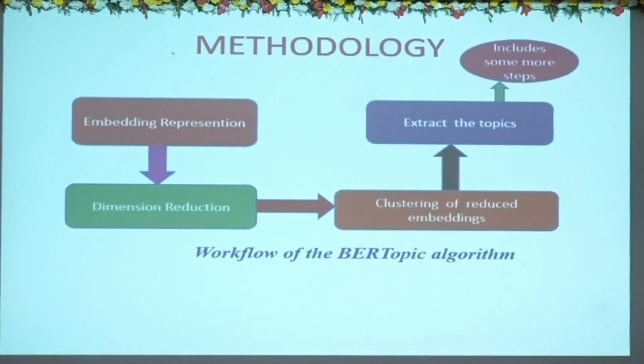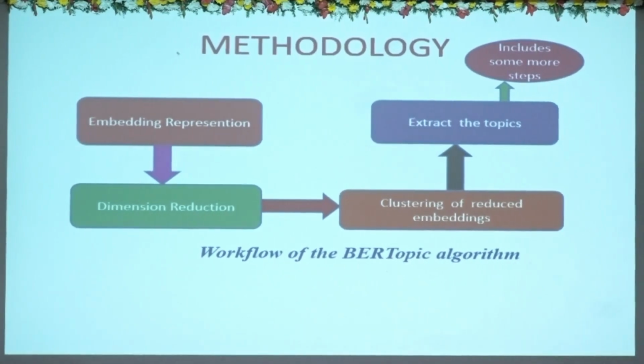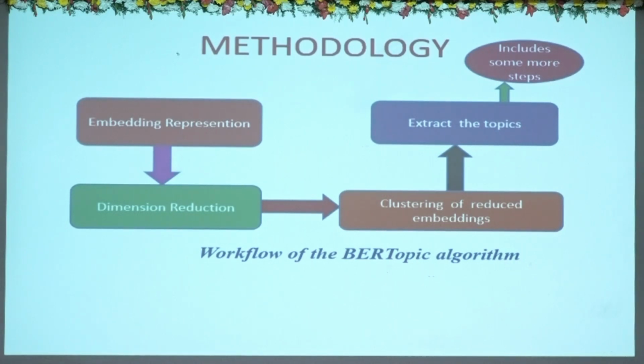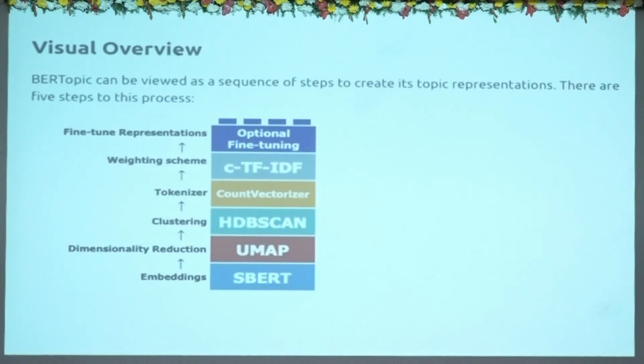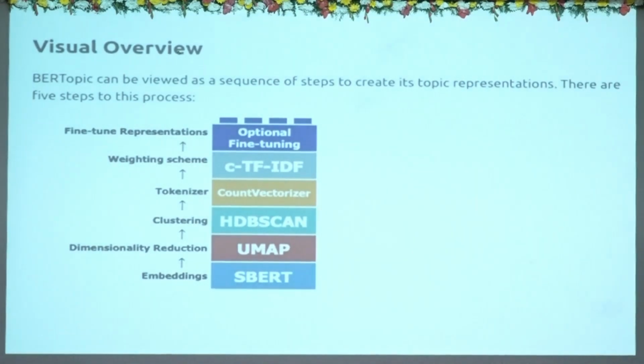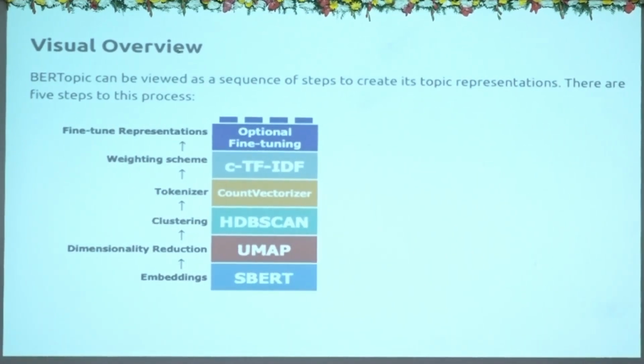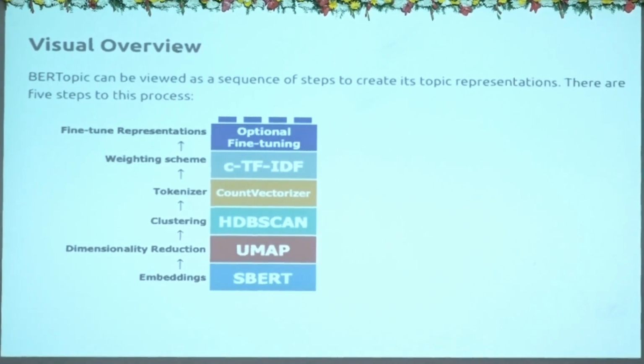Then in the third step, these dimensionality reduced vectors are clustered based on the semantic similarity between them, and from those clustered embeddings we extract the topics, and that extraction involves some more steps. Is embedding representation for every word? Yes sir, every word is compared with every other word. So this is the visual overview.